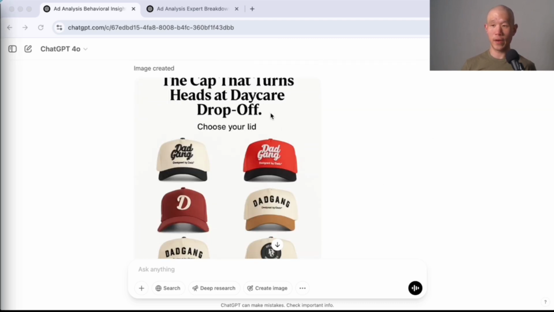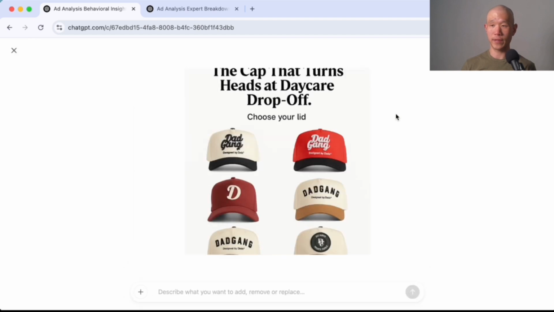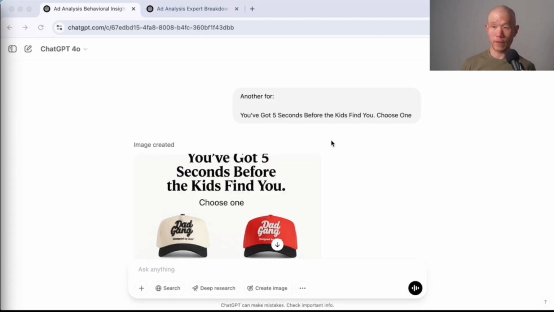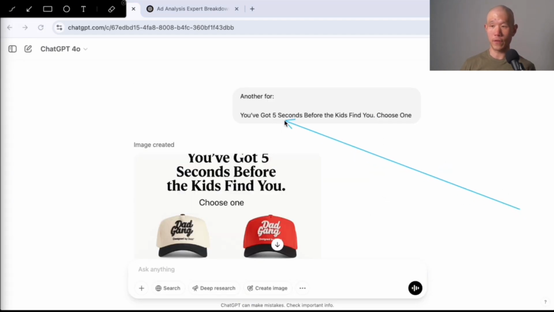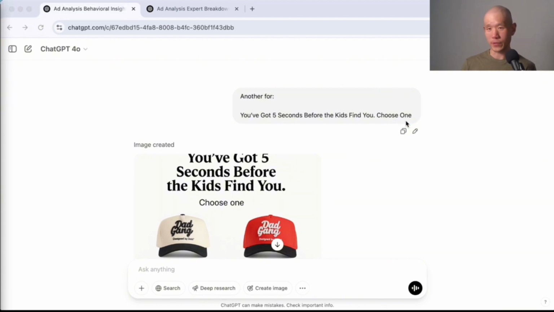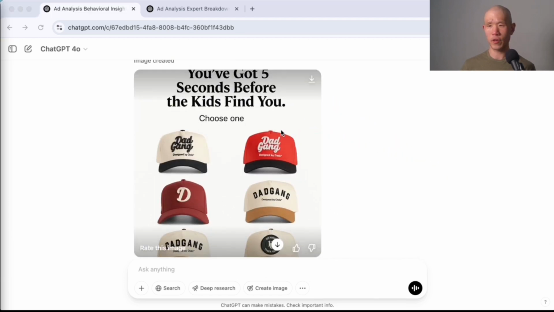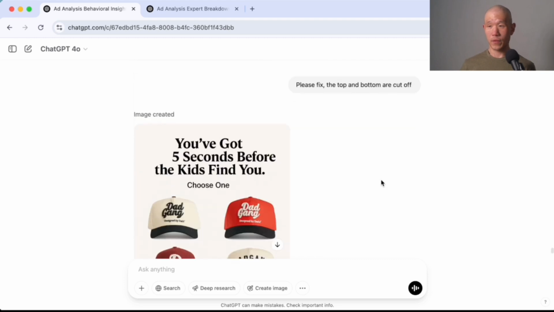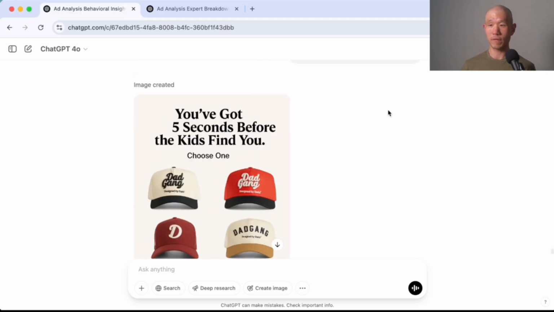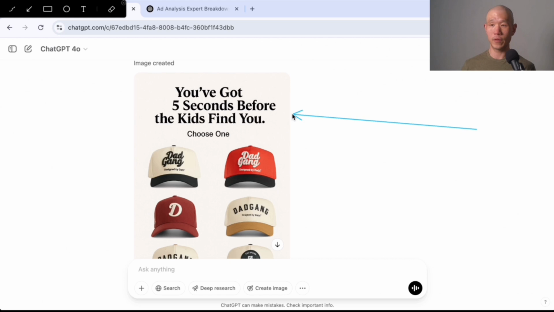And there's another headline here, the cat that turns heads at daycare drop off. So you can see for the one that I did around, you've got 5 seconds before the kids find you, choose one, because that plays more into the actual engagement approach of the example ad. It did cut off, which needed to be fixed. So I just mentioned, please fix, the top and the bottom are cut off. It ended up doing a pretty good job of it.